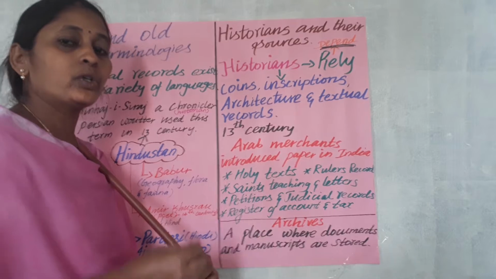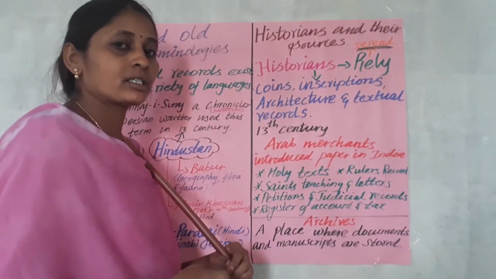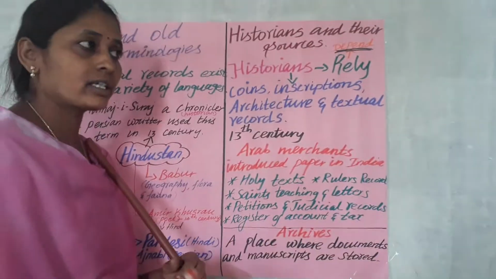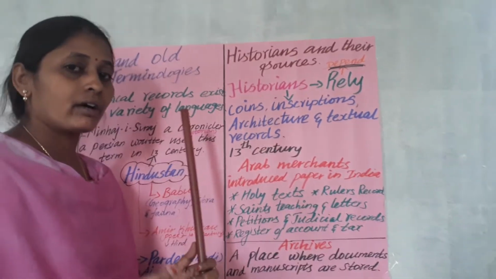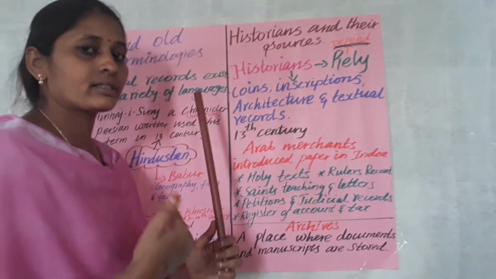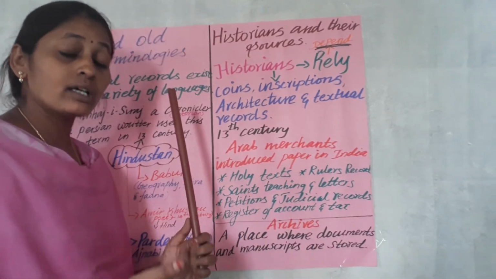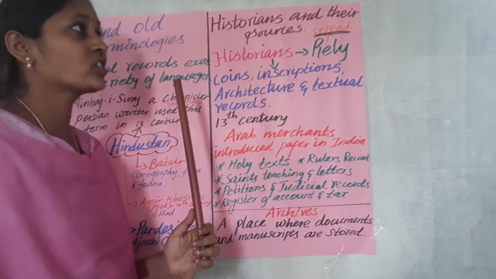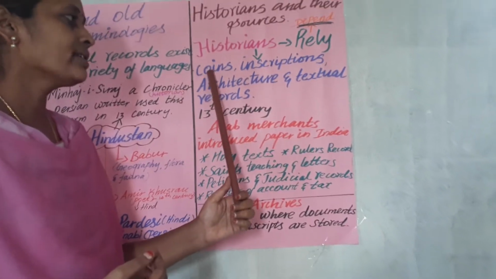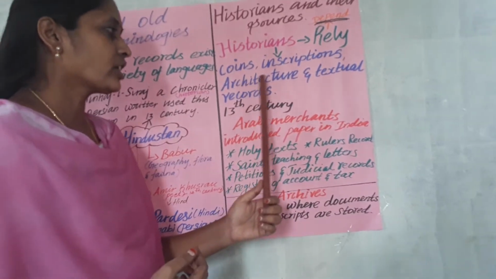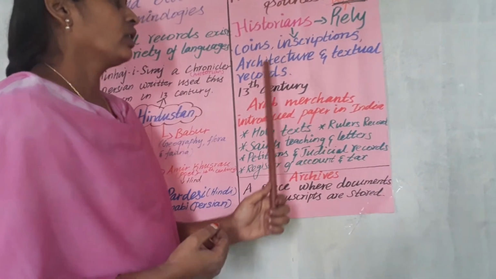Everything they started to write, the inscriptions and manuscripts, we discussed last year too. For understanding the past, historians who research history rely upon coins, inscriptions, architecture, and textual records. What do you mean by that?